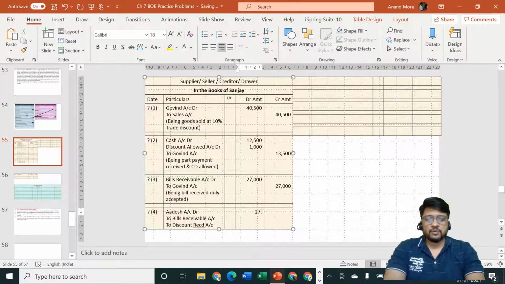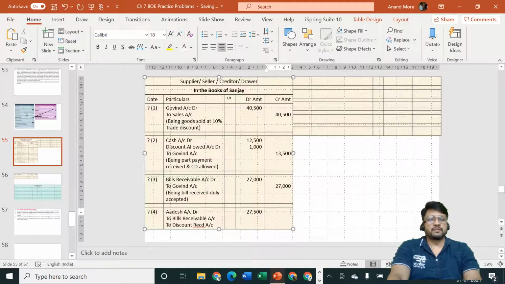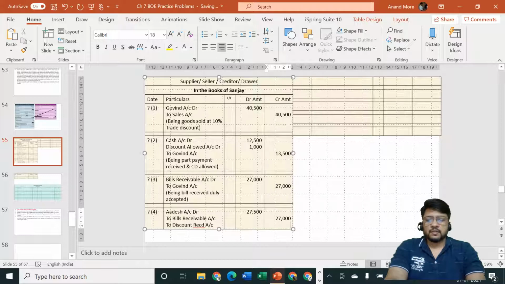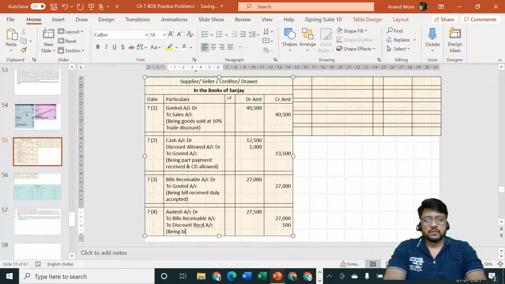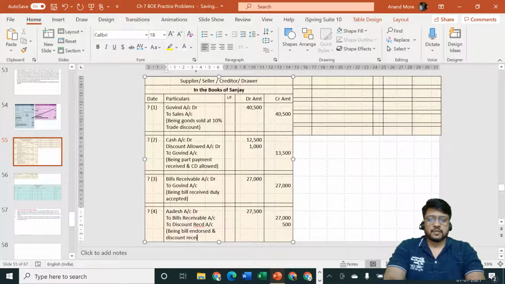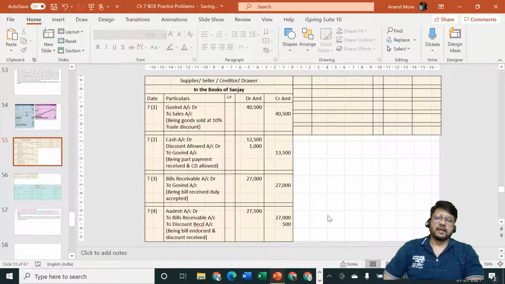Adesh account debit, they have used the word full settlement, so we are going to consider 27,500. But bill endorsed is of rupees 27,000 and to discount received is rupees 500. Being bill endorsed and discount received.